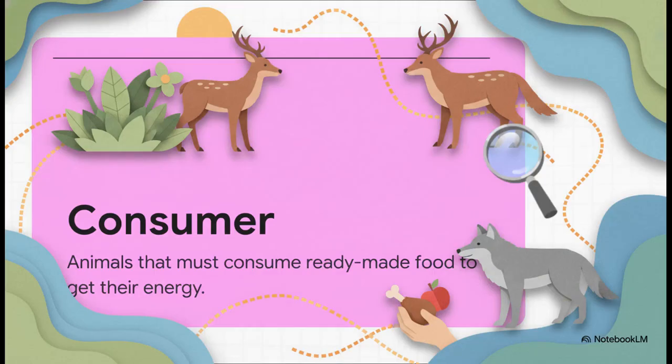And because you and I can't photosynthesize, all other organisms in the chain fall into this next category: consumers. I mean, think about it. When was the last time you made a meal just by standing out in the sun? Doesn't work that way, right? Animals, humans included, are always consumers because we literally have to eat plants or other animals to survive. We must consume ready-made food because our bodies just can't generate it from scratch.